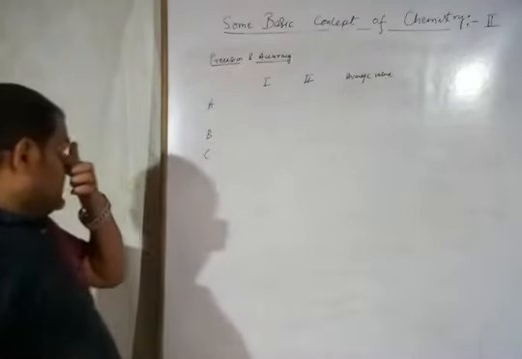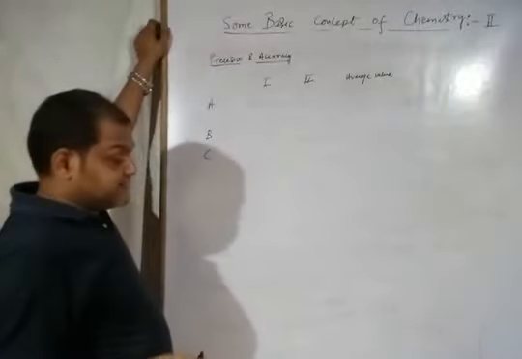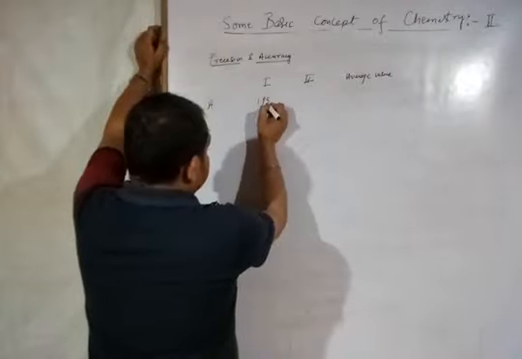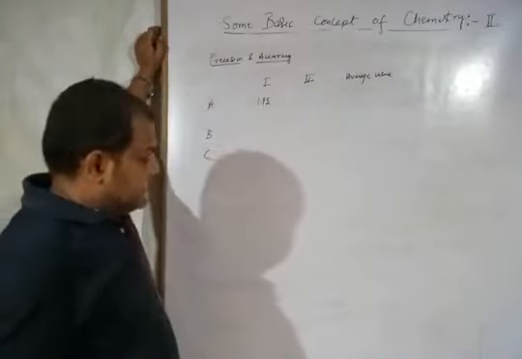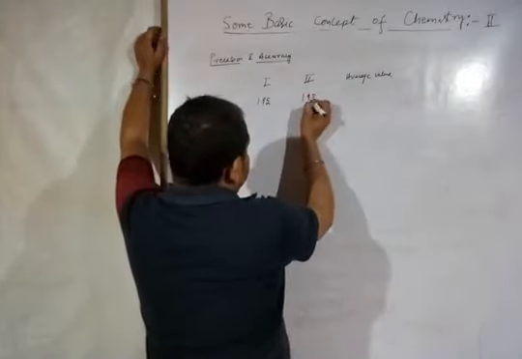So student A is performing the experiment and he found a value of, suppose, 1.95, and for the second, 1.93, and the average is